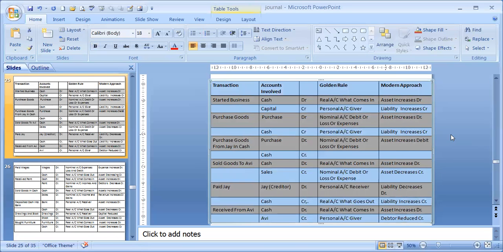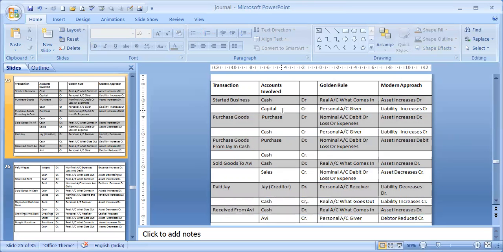Next is the capital part. Capital is personal account. The owner has given the money, so give a credit under golden rule. And under modern approach, capital is a liability. Liability means something which the business is liable to pay. Now over here, the business is liable to pay to the owner. That is capital. And whenever liability, which has a credit balance, increases, we have to credit it.